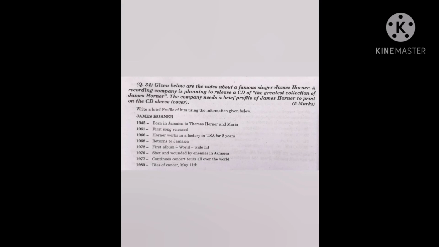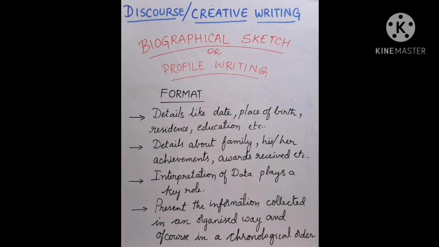This is again about James Horner. He is a great, famous singer. So this is the information given about him. Here it is condensed and given as a profile. So take care of the word count, take care of the changing of paragraphs and the organized way, how logically you are presenting. Logical order is nothing but, as discussed earlier, it must follow the chronological order, okay.